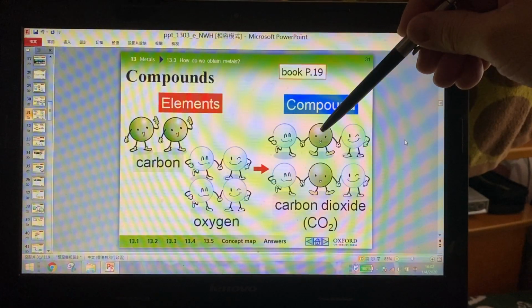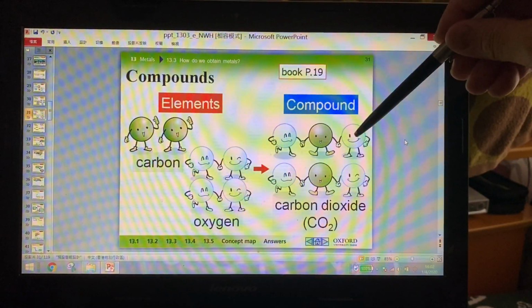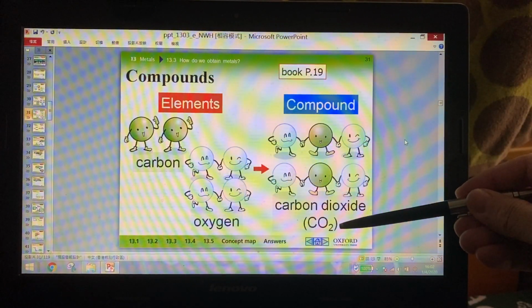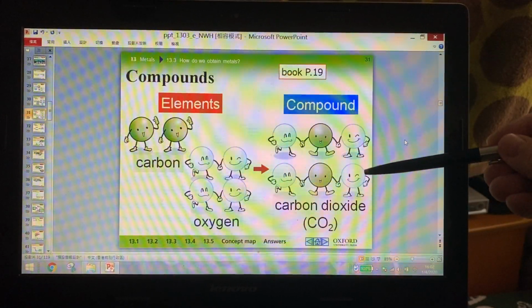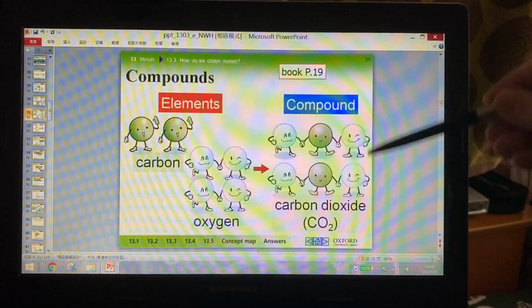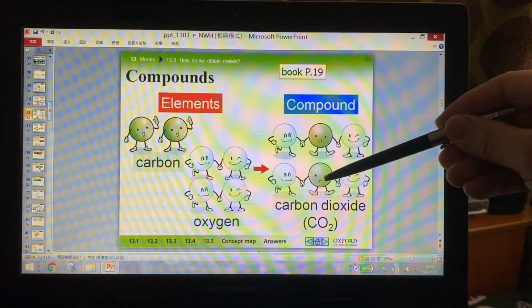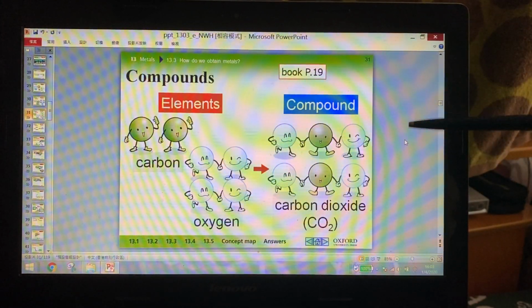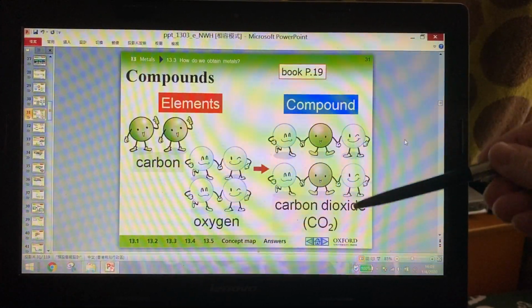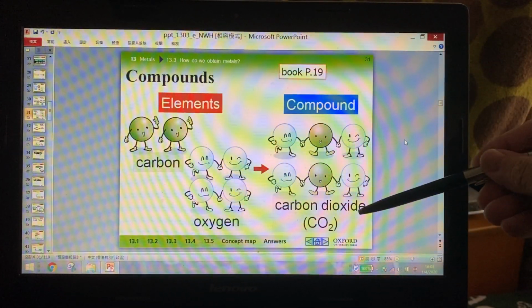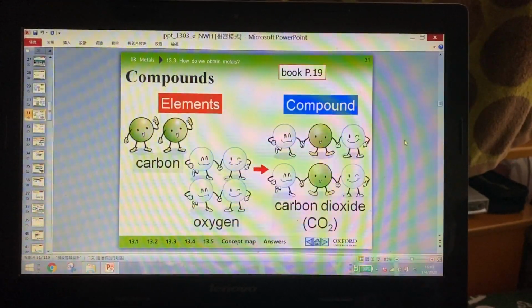So one carbon, two oxygen, that is CO2. So this is carbon dioxide. Carbon dioxide is a kind of gas and it is not pure because two or more different kinds of atoms join together. So CO2, carbon dioxide, is a compound.